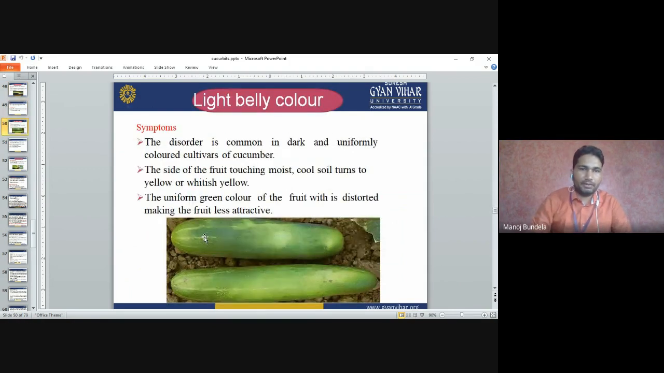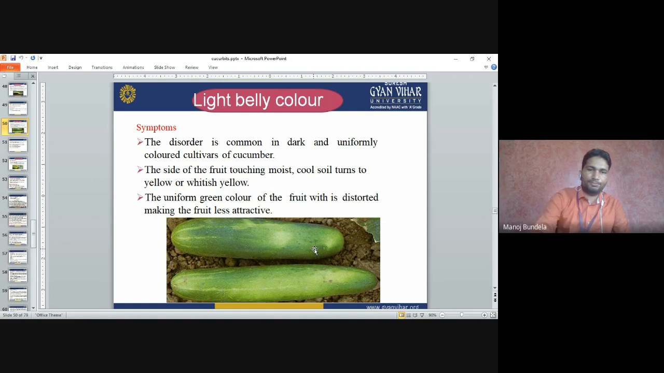Light belly color. The disorder is common in dark and uniformly colored cultivars of cucumber. The side of the fruit touching moist, cool soil turns yellow or whitish yellow. The uniform green color of the fruit is destroyed, making the fruit less attractive. So the yellowing color starts on the fruit, it is not attractive, and it is not accepted by the consumers.